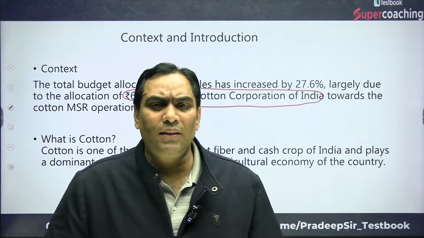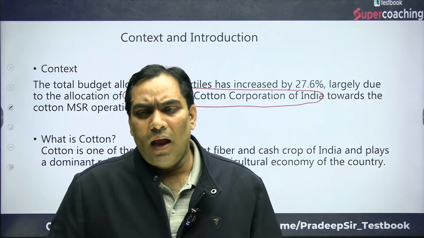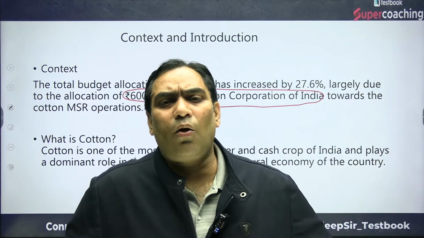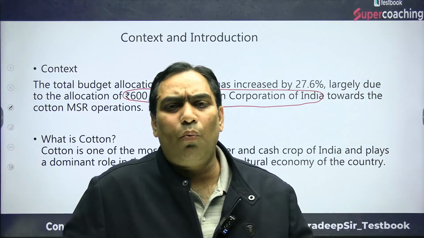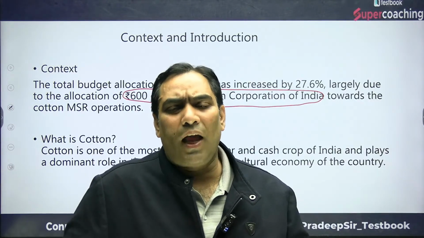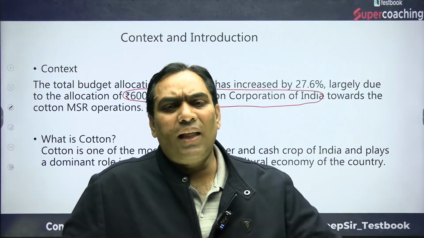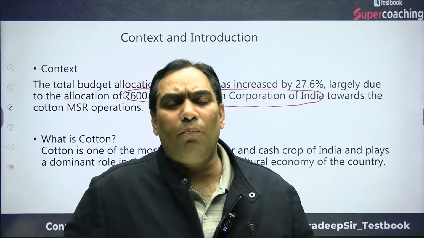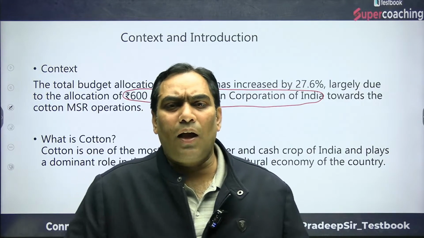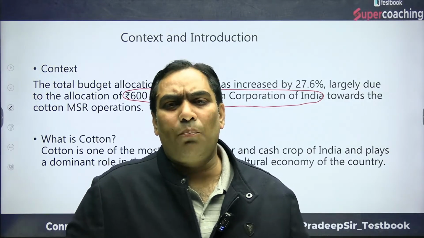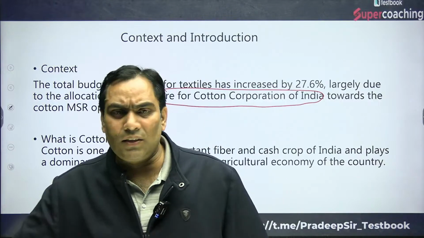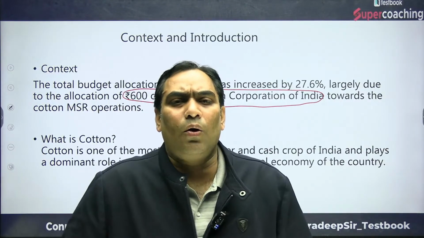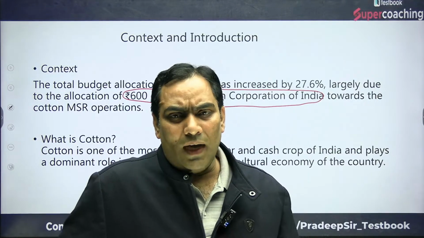And MSP is nothing but minimum support price, and this MSP is nothing but the confidence the government is giving to the farmers that whatever amount you are going to produce, we are here to purchase that, and that is just to increase the production of a particular crop. So that means the government of India wanted to increase the production. That's why we are discussing all these things. We are going to discuss each and every aspect of cotton in detail. So let's start our session.